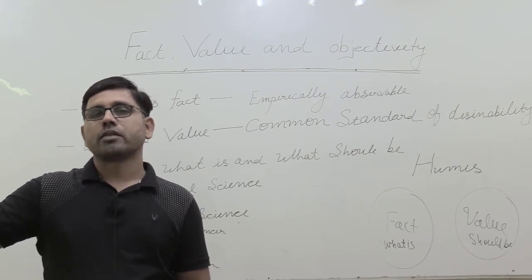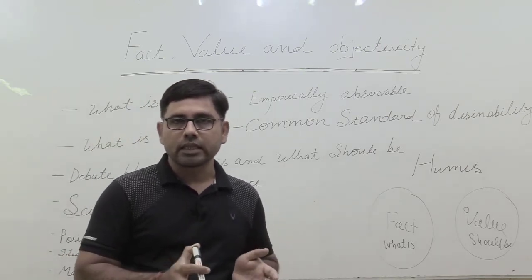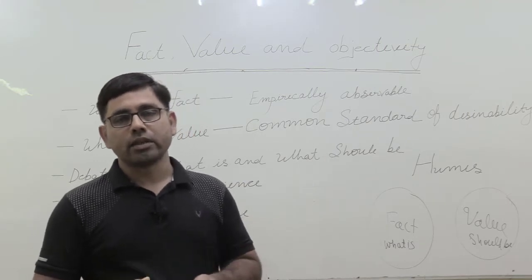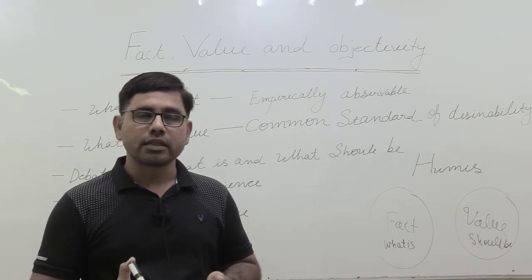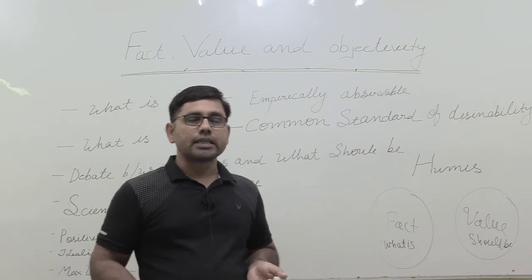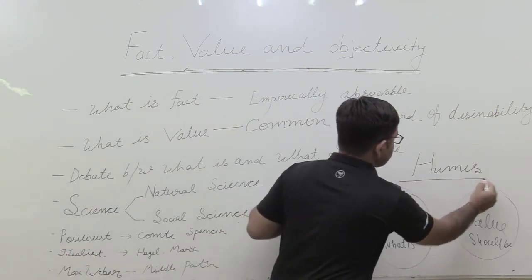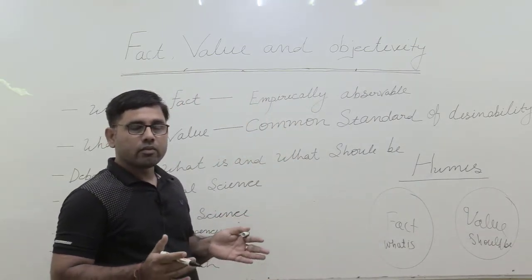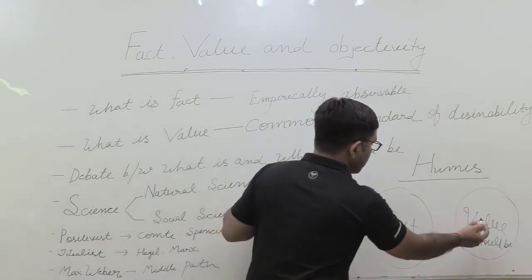Fact was something that I was saying it is observable, that is existing there, it is there as it is there as it is in US also. So fact में एक तरह का universality है, and because of that there was one scholar of Renaissance years, when Renaissance was going on, that scholar's name was Hume, and Hume was saying that there are two domains in our social world, जिसमें हम fact को रख सकते हैं और जिसमें value को रख सकते हैं.